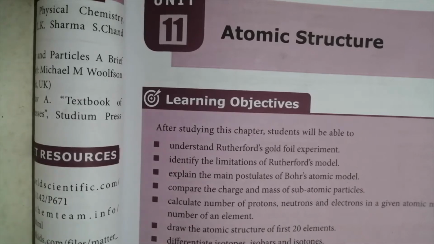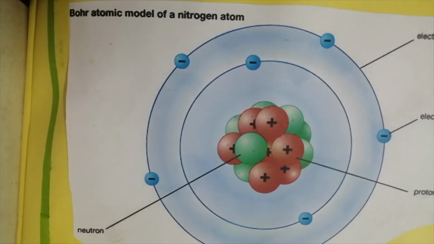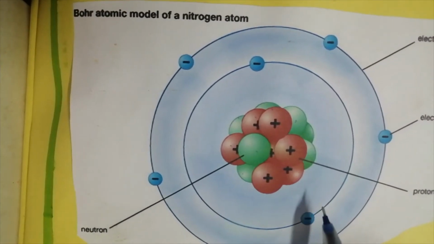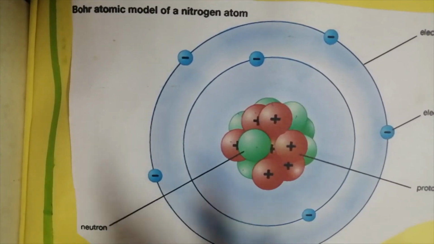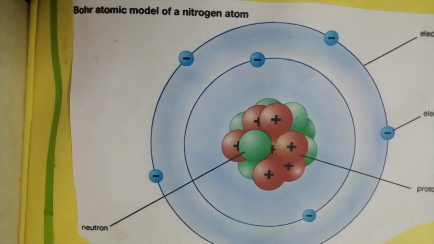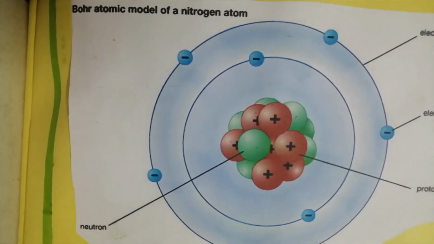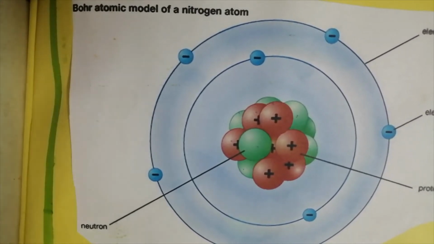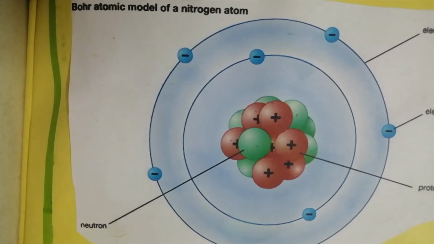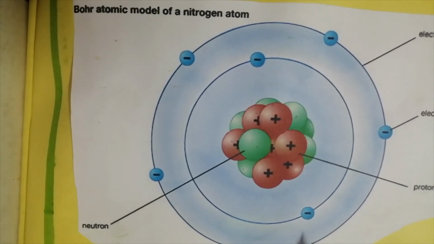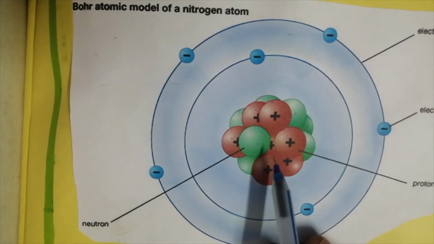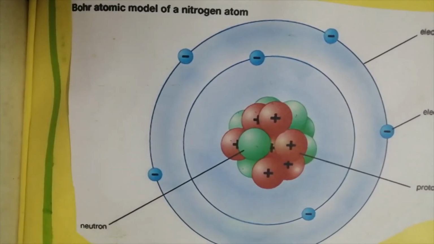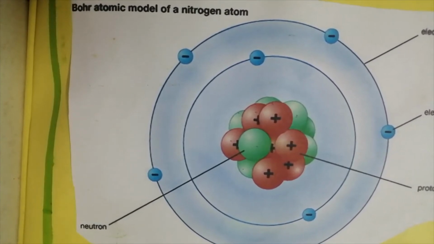Yes. Okay, so see this picture, students. This is a model of an atom. Okay, so structure of an atom. Each and every atom has a small nucleus. You know, atom is the smallest particle, right? So in this atom there is a nucleus. This nucleus contains protons, neutrons and electrons. Okay, these are the subatomic particles.